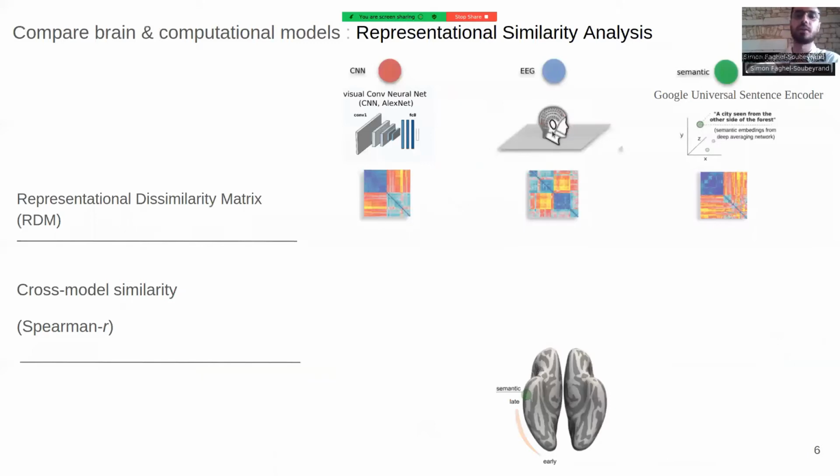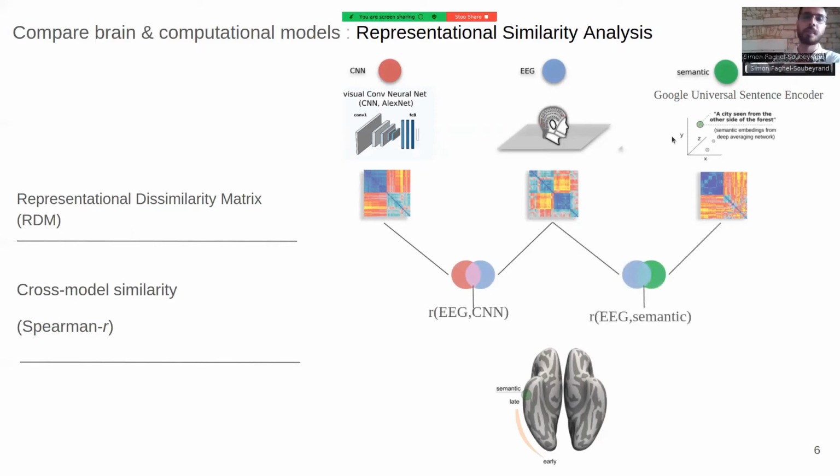Like we can compute RDMs with EEG, we can also do this with other types of models, like models of object vision, like the visual convolutional neural net, like AlexNet, which we did for every layer from the layer activations. And we can also do the same thing with a semantic model that captures information about sentence semantics, which is the Google Universal Sentence Encoder. And then we can just cross-correlate the EEG RDMs with the CNN RDMs and the semantic RDM with the EEG RDM, which gives us a time course of visual or semantic processing.